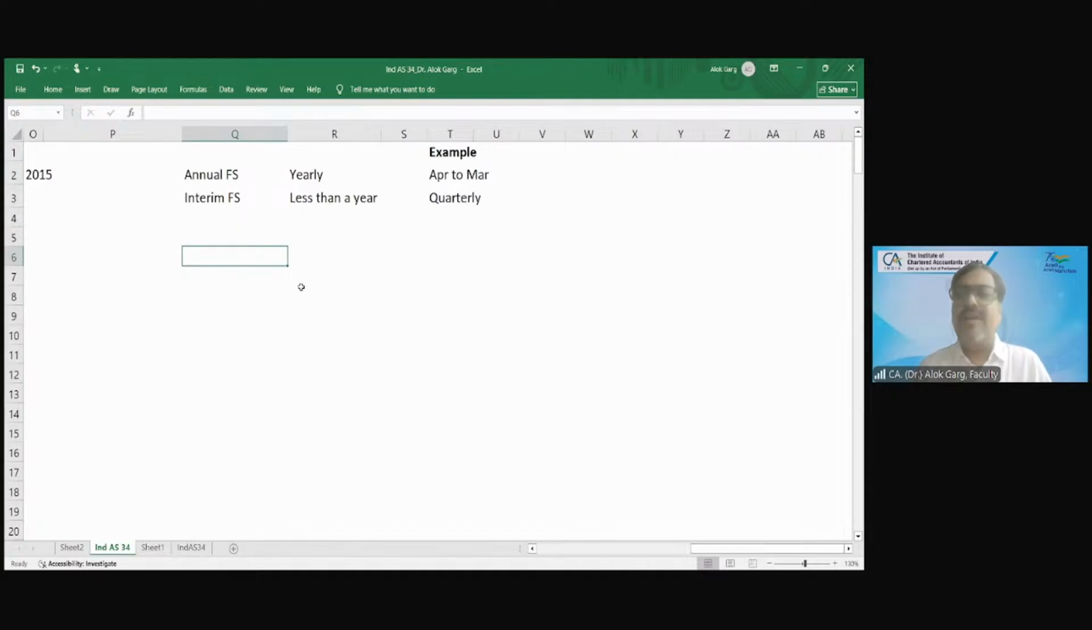And this standard talks about financial results or financial statement? Financial statement. So a financial statement is prepared for a period which is less than 1 year, for example, quarterly. I hope this is clear to all of you, right?